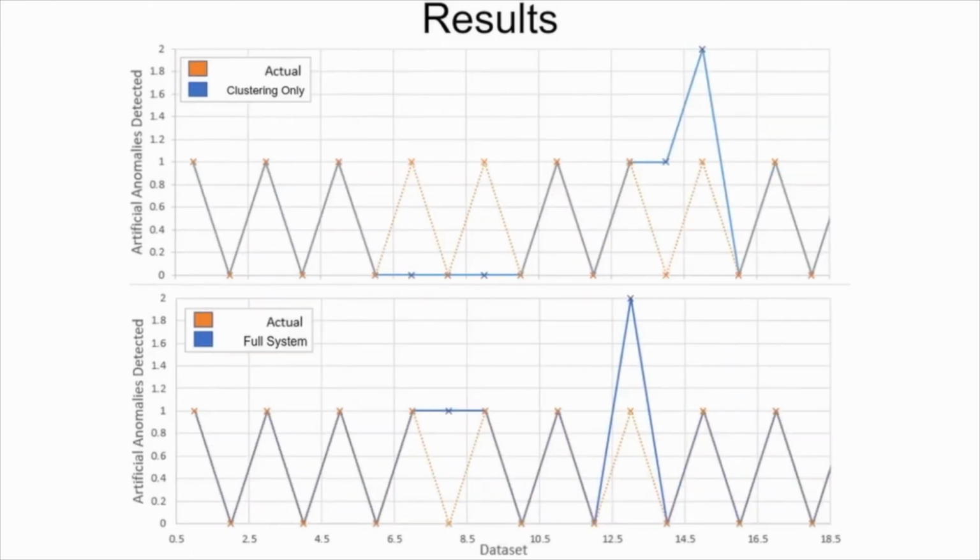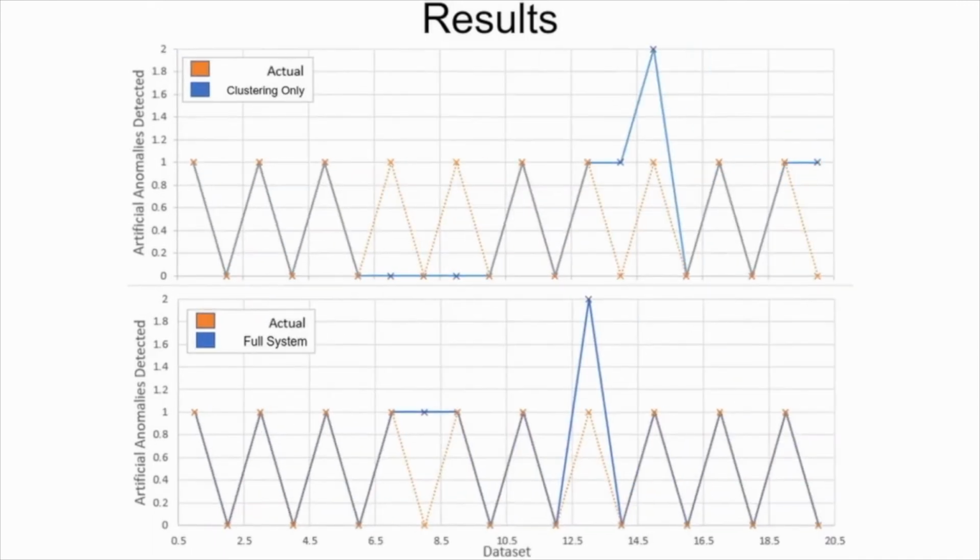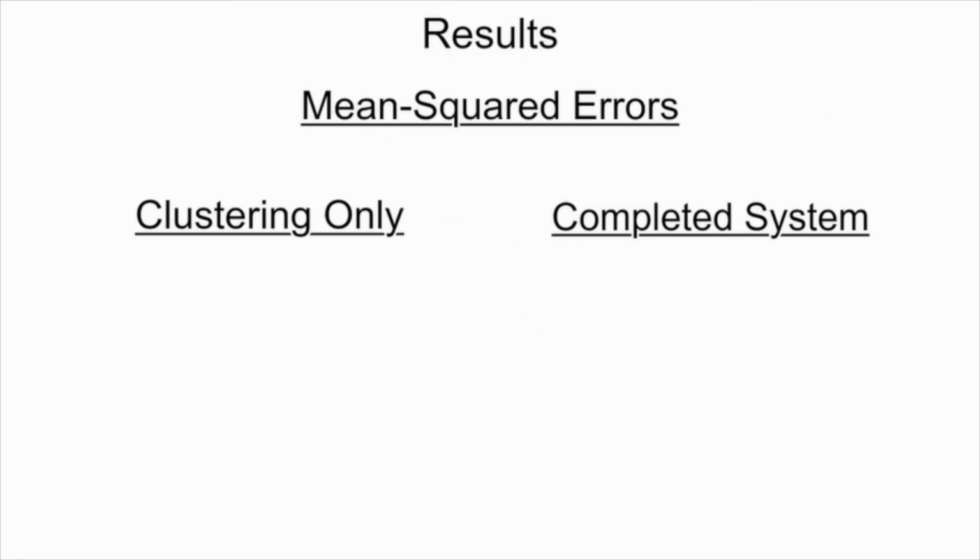Ultimately, the clustering-only system behaves unexpectedly on 5 out of 20 sets, and our own only 2. We can quantify this using mean squared error, where the opposing system manages an error of 0.25, whereas our own has a total error of only 0.028, representing a nearly 10-fold improvement on more traditional methods.